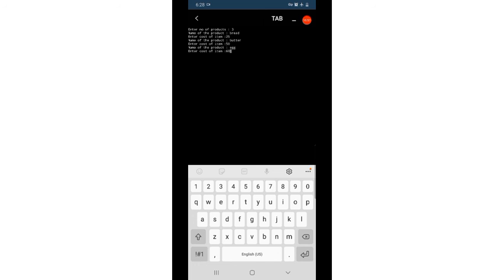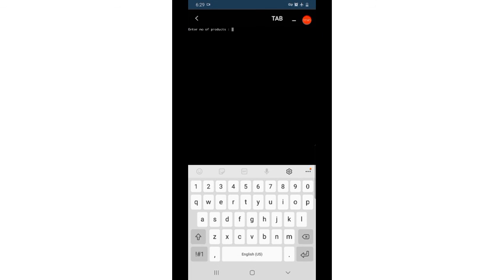So we have a dictionary: bread key with 25 value, butter key with 50 value, egg key with 60 value. Now we have a prompt: enter the product to know its price. We can enter any of the products. So we will enter bread. Its price is 25. You can see the output, price is 25.